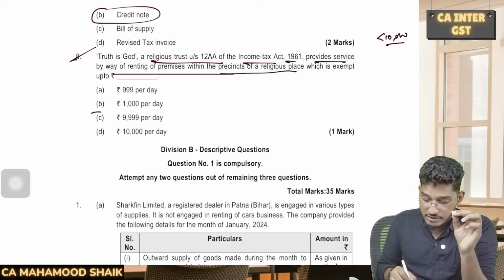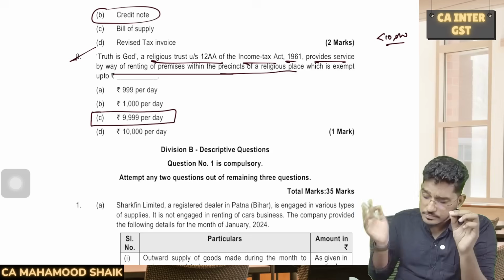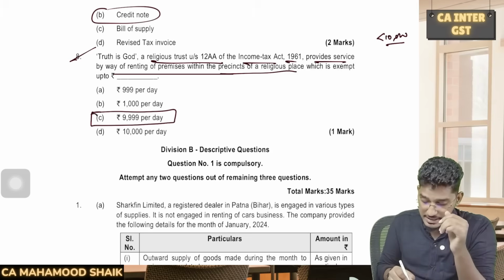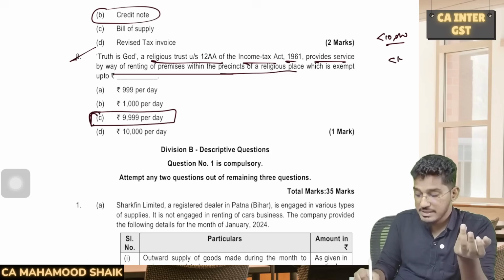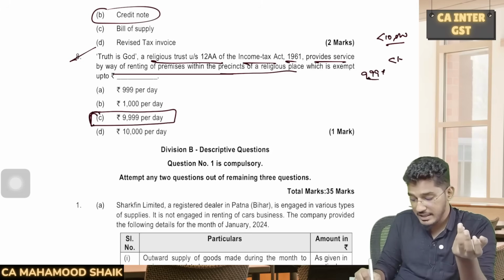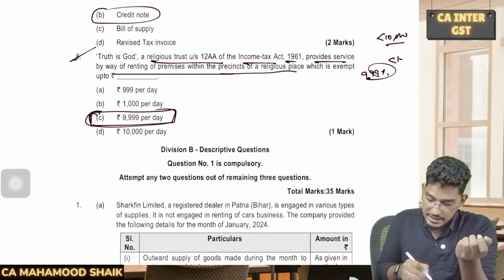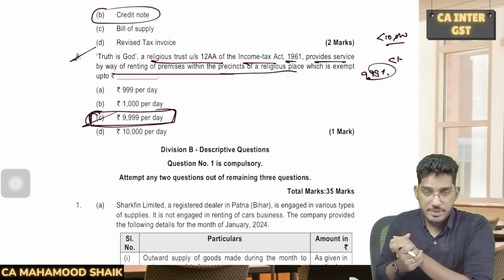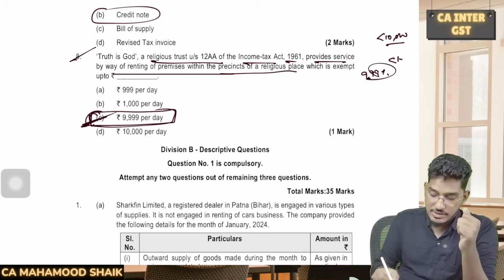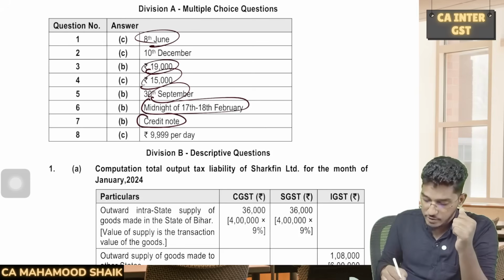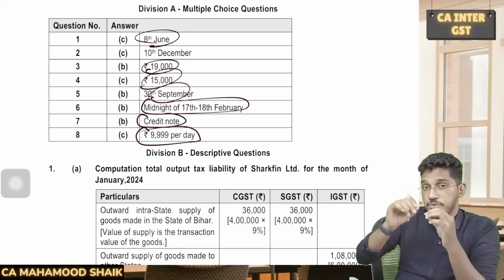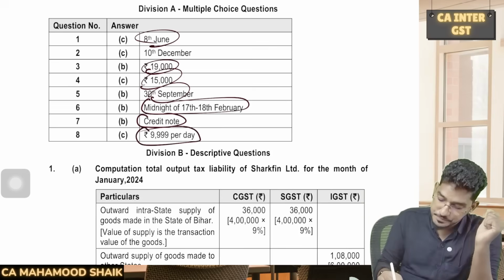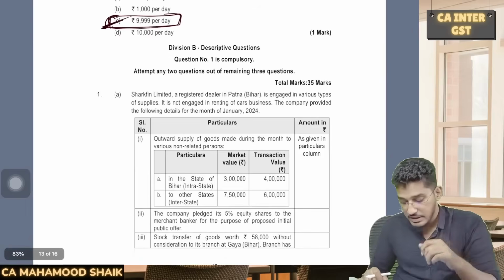That means if the rent is less than 10,000, that means if it is up to 9,999 rupees per day, then they can enjoy that exemption. Then those services will not be taxable. So up to 9,999 per day. Very minute point here. Many of the students will write 10,000. No, they say less than 10,000. That means up to 9,999 is permitted. So these are the MCQs.